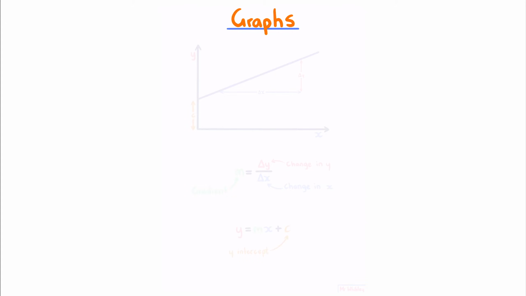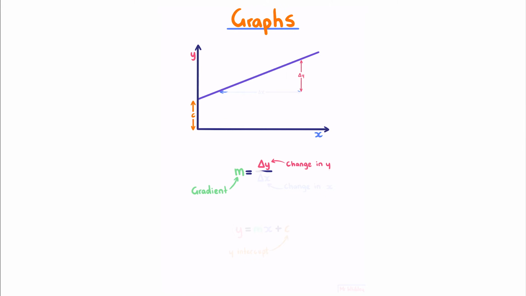Graphs. In this section, we're going to brush up on the basic structure of a graph. We have the x-axis, and we have the y-axis. We have a linear gradient, meaning that it's a straight line without any curves. The intercept with the y-axis is what we call c, and when calculating the gradient m, that is our change in y, divided by our change in x.